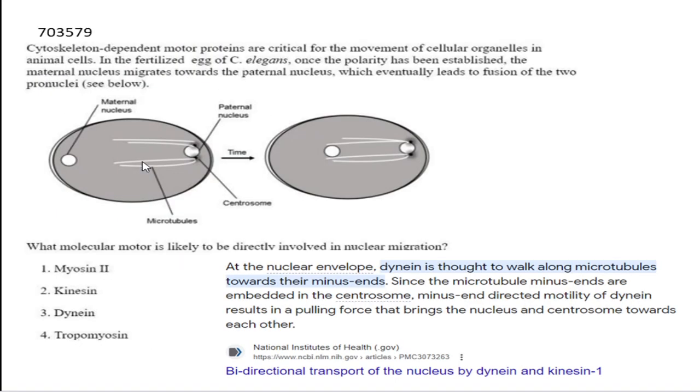Next is question ID 703579, with regard to nuclear transport. Sorry, it is about cytoskeleton-dependent motor protein with regard to movement of cellular organelle in animal cell, for which the correct answer is dynein. At the nuclear envelope, the dynein will be moving along the microtubule towards the minus end. The minus end will be present in the centrosome. So dynein is the correct answer. You can refer to this particular article, and please do tell me if you want the link. Based on the diagram, the cytoskeleton motor protein that is critical for the movement of organelle is dynein.